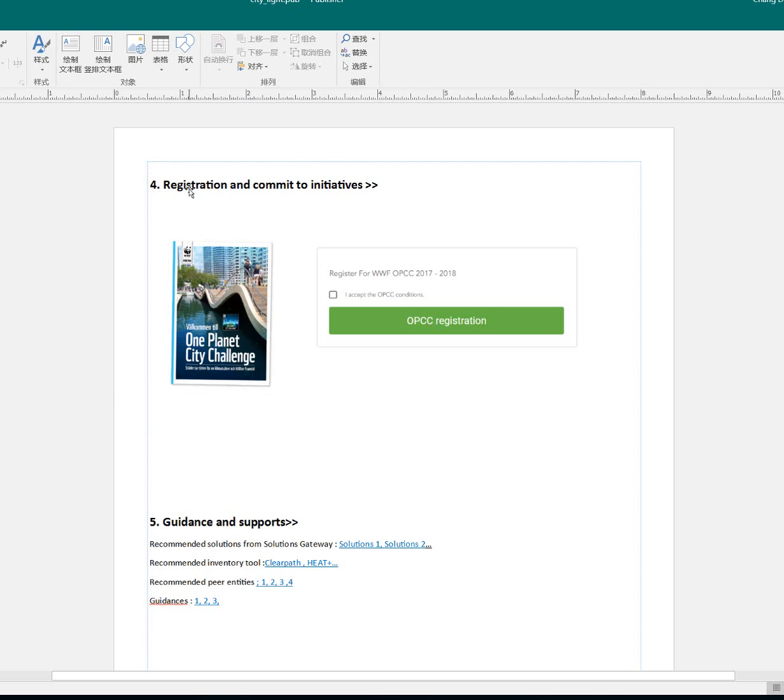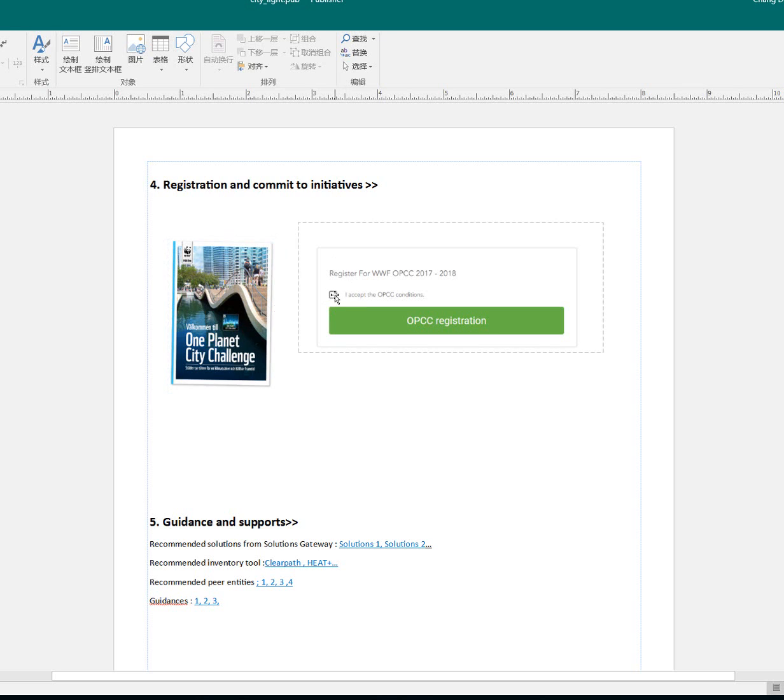And then the next tab is registration and commit to initiative. Here, the city can join new initiatives. For example, you will have a logo of the initiative, in this case, One Planet City Challenge. By clicking on the logo, actually, this is not the logo, but imagine this is a logo, the city will be directed to the initiative page, where the rules of participation, the background of the initiative, etc., are introduced.